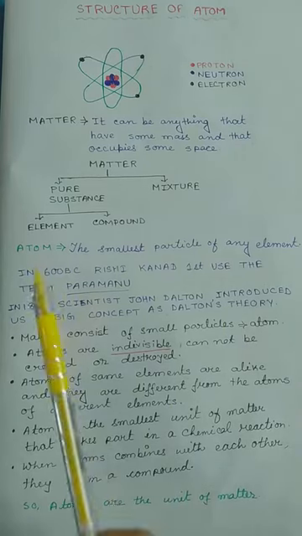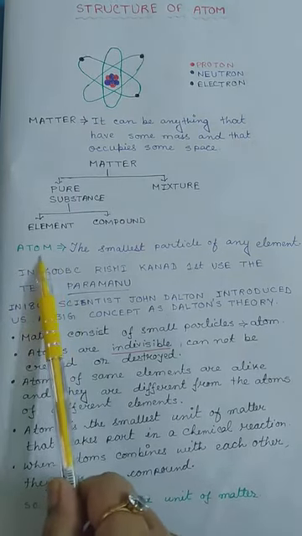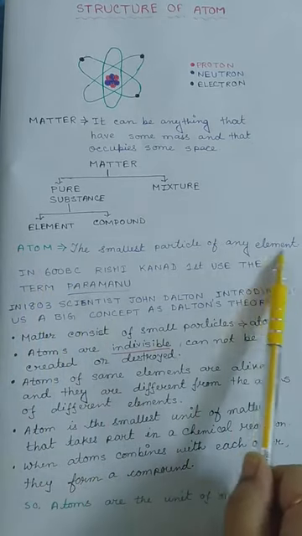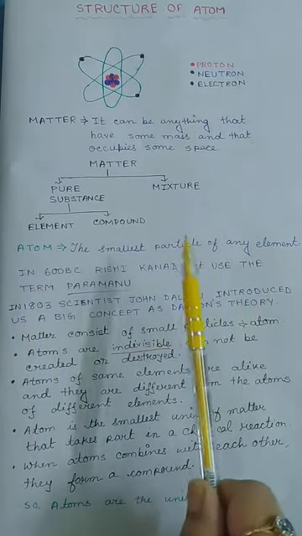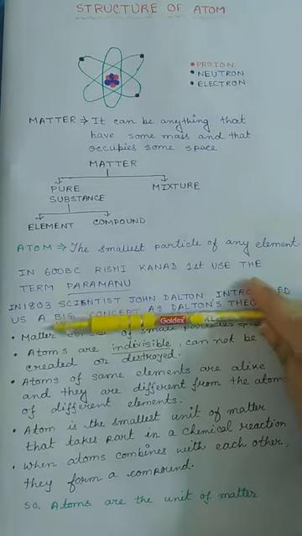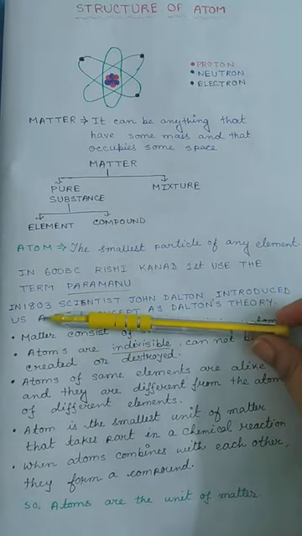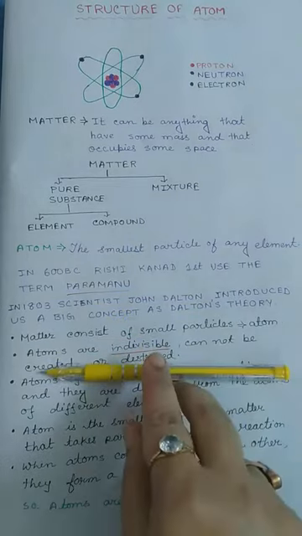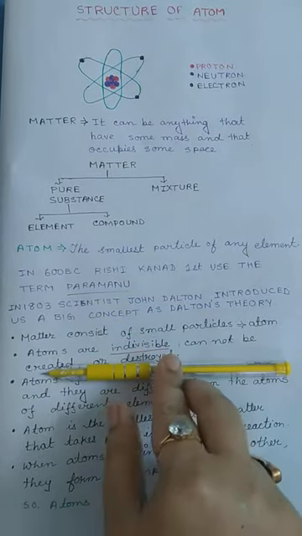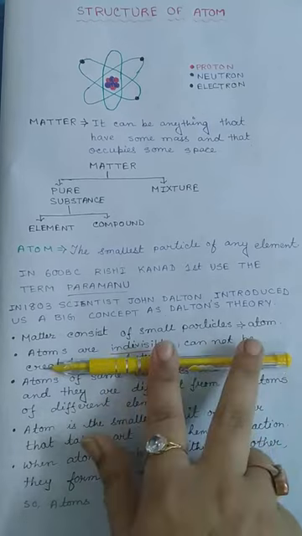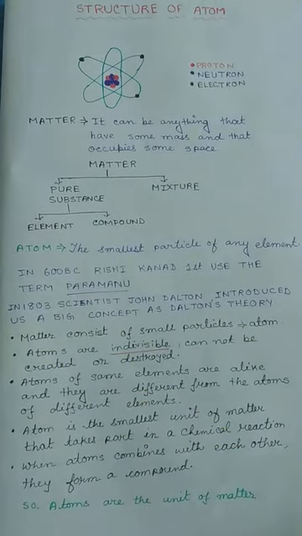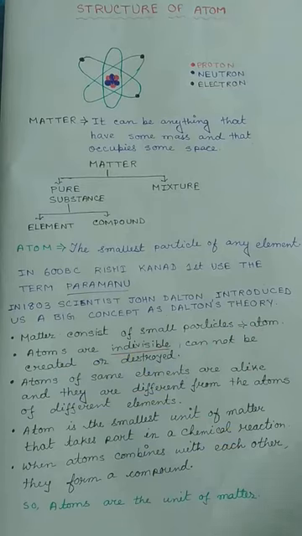Now what is the definition of an atom? An atom is the smallest particle of any element. Smallest particle, what is the meaning of this? Suppose take the example of this pen. If you break it into two parts, from here if you break it, it will break into two parts, this part and this part. Okay, now take one part, again break it, again take one part, again break it. By doing this continuously, you will get one thing which you are not able to divide further, because you will not be able to see that thing.